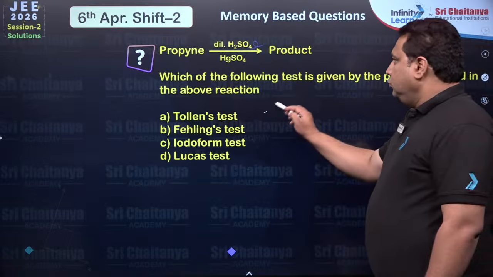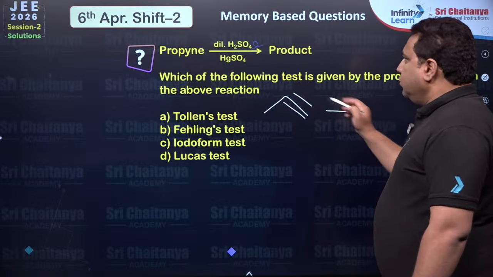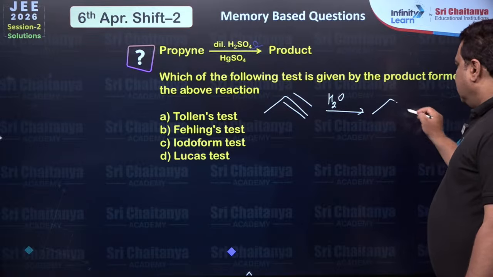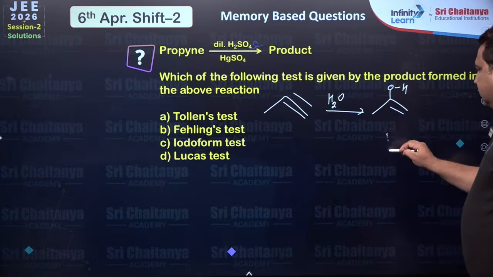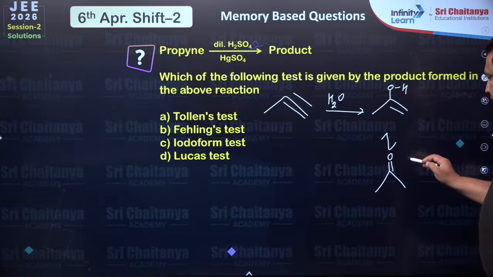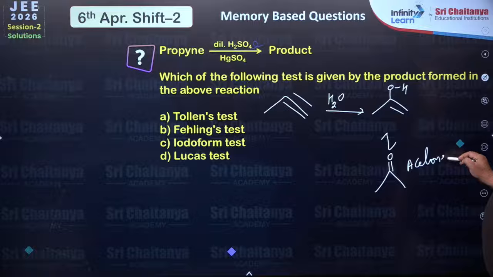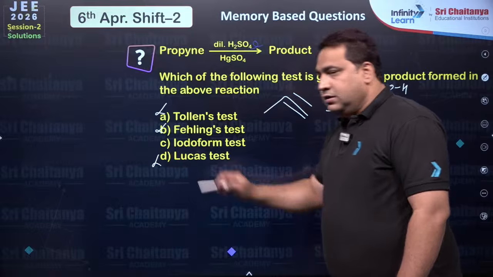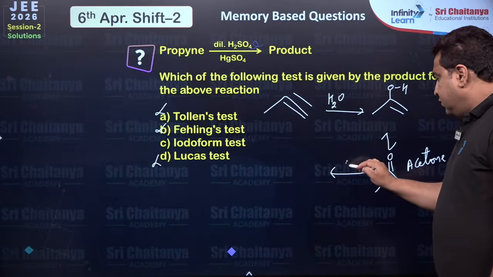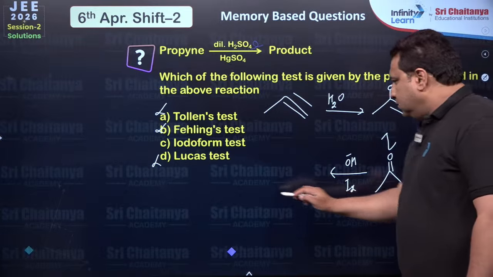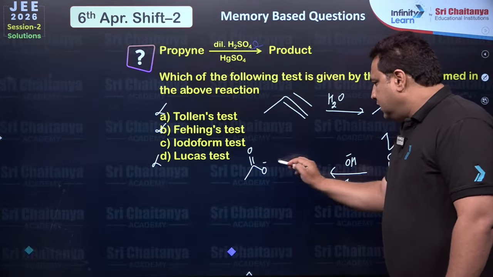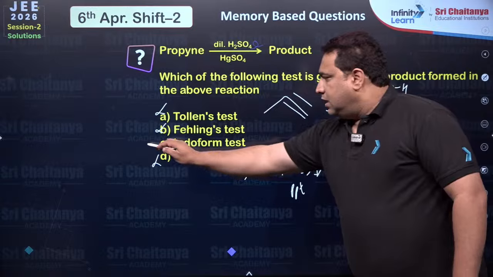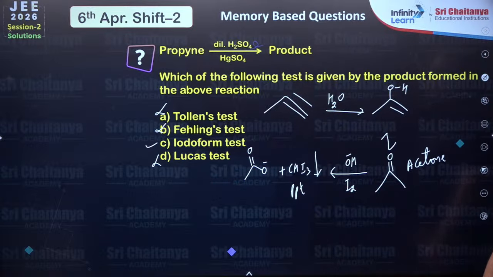Propine. This is propine. If you put dilute sulfuric acid and mercuric acetate, it is nothing but addition of water according to Markovnikov's rule. Then if you do tautomerism, you will get the product acetone. Acetone will not give Tollens, it will not give phenylhydrazine, it will not give Lucas, it will give you the haloform reaction. How? If we treat with base and iodine, then this will become carboxylic acid plus CHI3, a precipitate will form. Hence, the answer is the iodoform reaction.